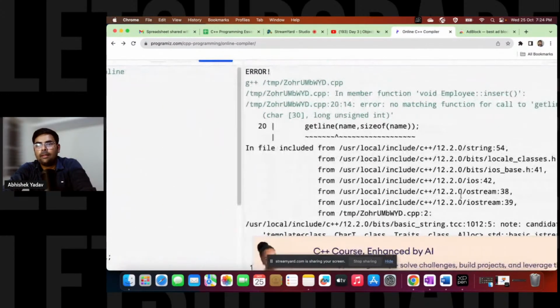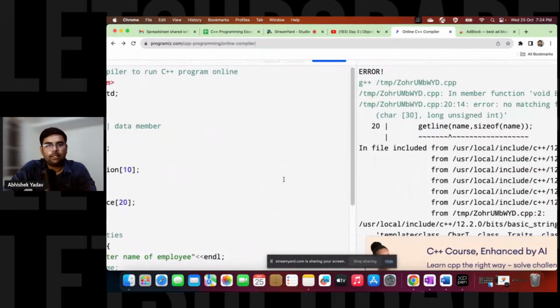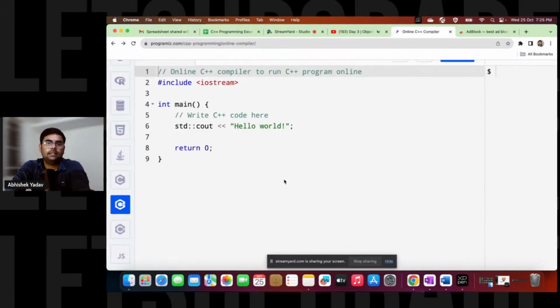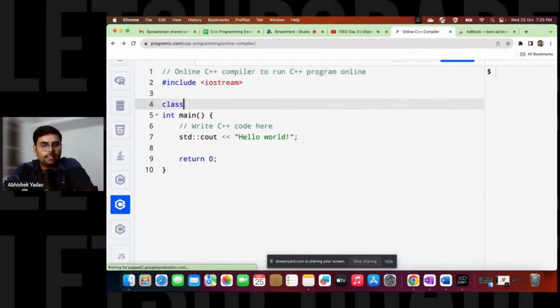Okay, so here we are getting an error. What error? getline. Did I make a small mistake? I have to write the whole code from scratch. Okay, class. That is a mistake. So guys, my mistake, I have to write the whole code again.